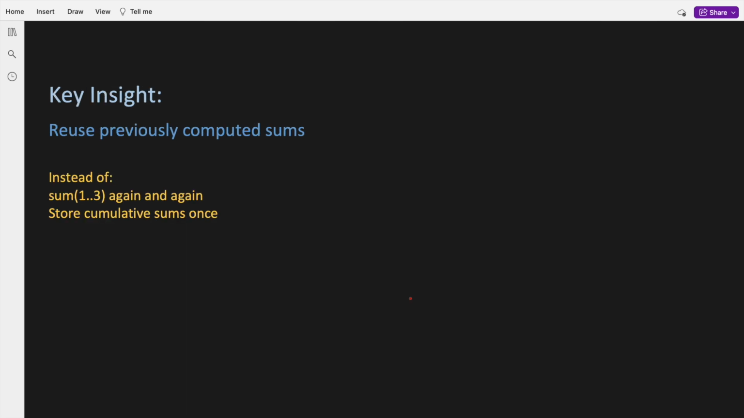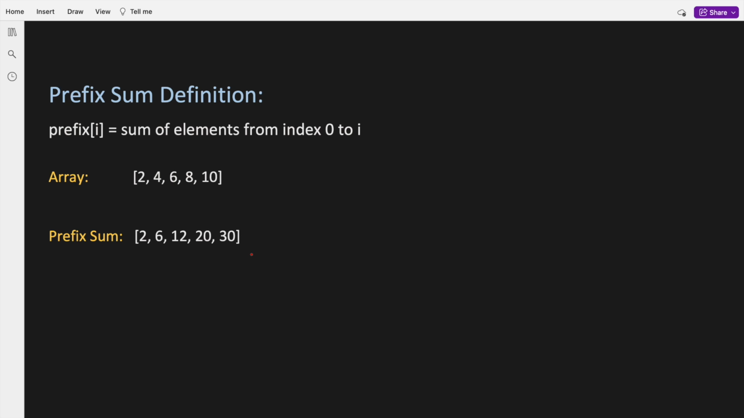The key insight here is that we are computing the same sums repeatedly. Instead of recalculating partial sums for every query, we should compute them once and reuse them. This is a very common interview pattern. Avoid repeated work by pre-computing results. We create a prefix sum array that stores cumulative sums. At every index I, prefix I contains the sum of elements from 0 to index I.